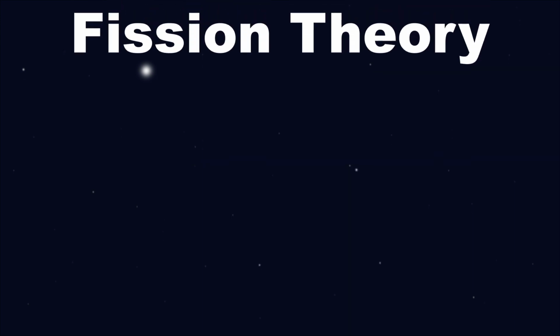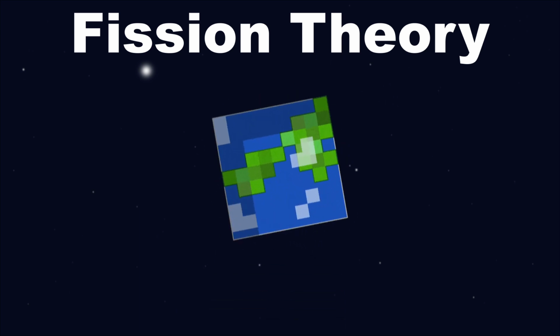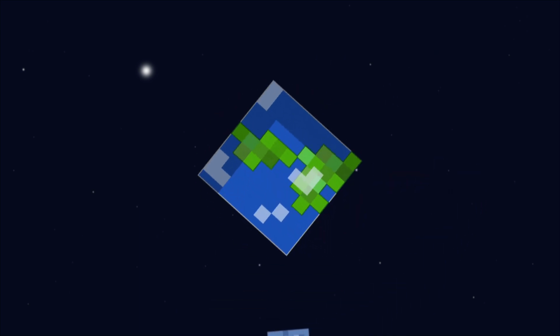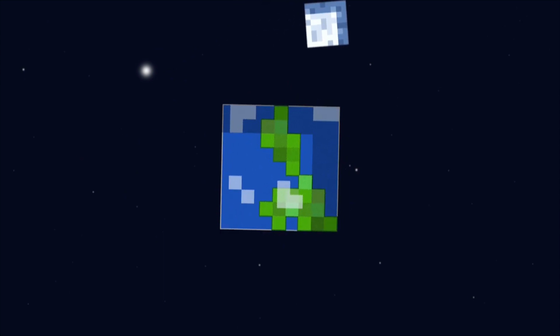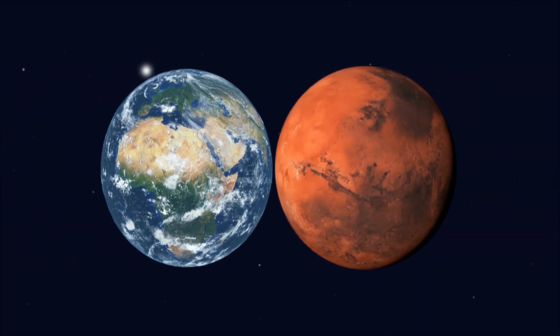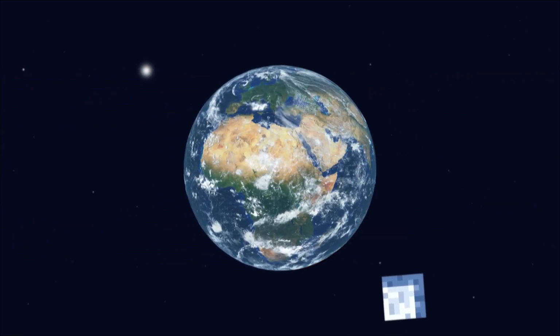After this came accretion theory. This suggests that the moon was created at the same time as the Earth. And finally, there's fission theory, which suggests that the Earth spun so quickly that some material broke away from the Earth and began to orbit it. Nowadays, of course, all of these theories have been replaced by giant impact theory. This theory suggests that the moon was formed during a collision between Earth and another planetary body the size of Mars, and the debris from this impact started to orbit around the Earth.